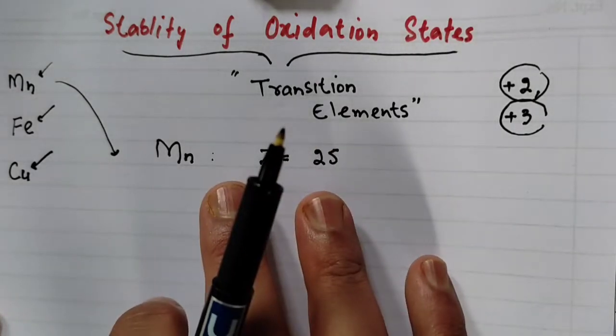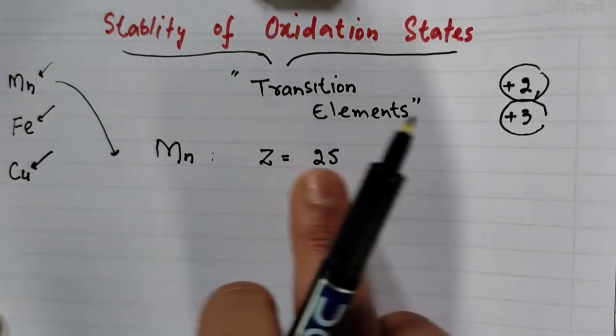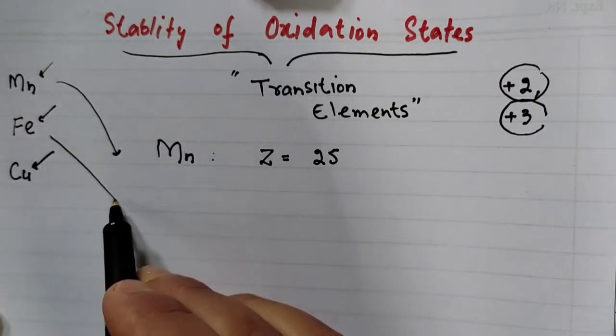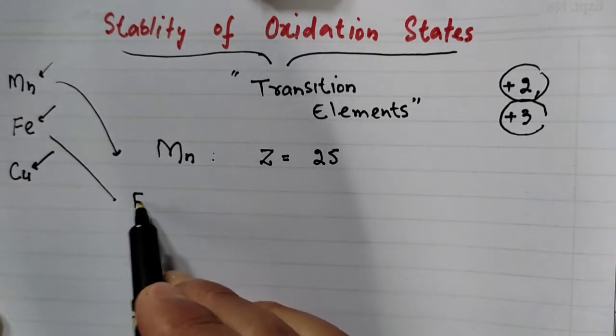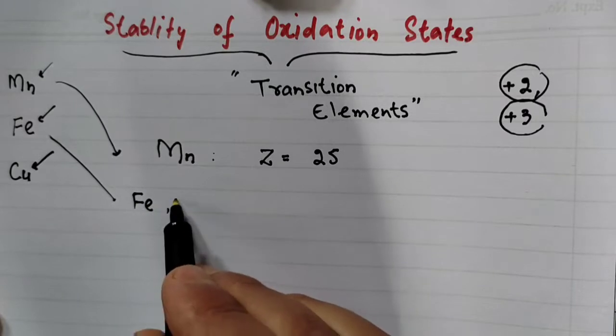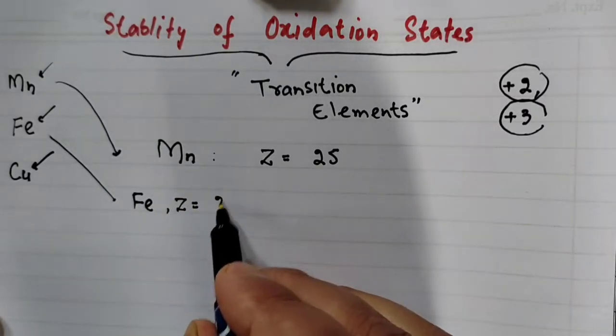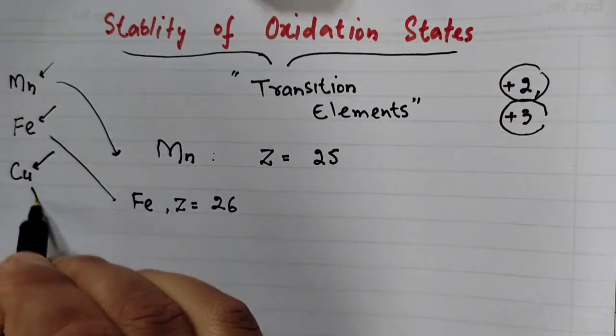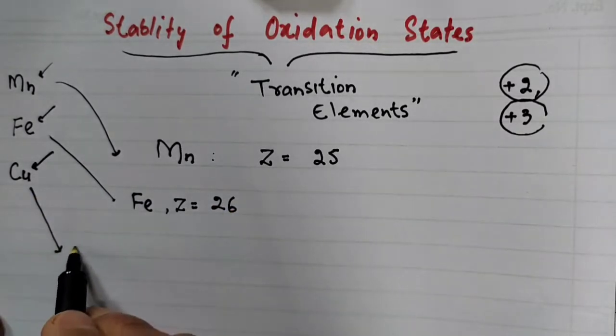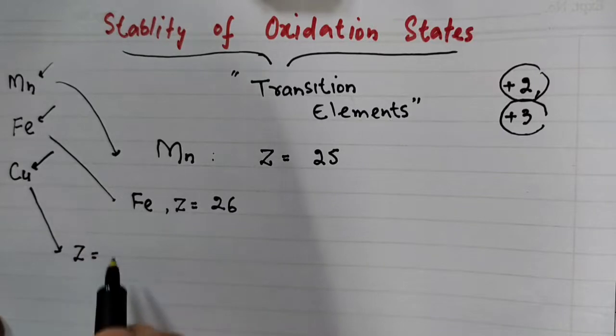Now, manganese has atomic number 25. Iron has atomic number 26, and copper has atomic number 29.